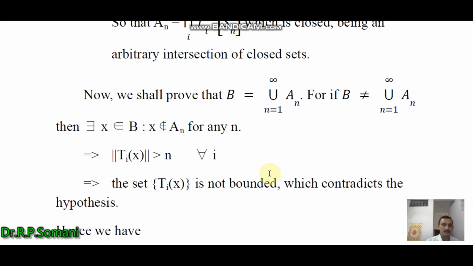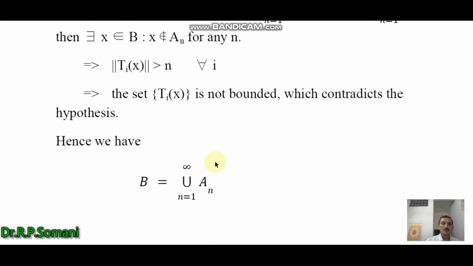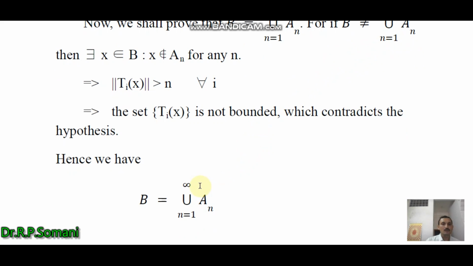This implies norm of Tix is greater than n for all i, and this implies the set {Tix} is not bounded, which contradicts the hypothesis that {Tix} is bounded. Therefore, our assumption is wrong, and B is equal to the union of An, n varying from 1 to infinity.